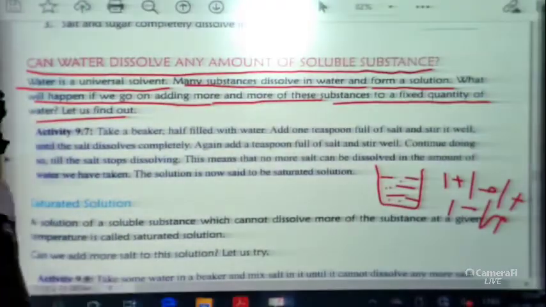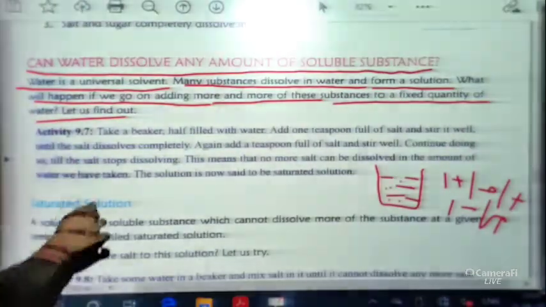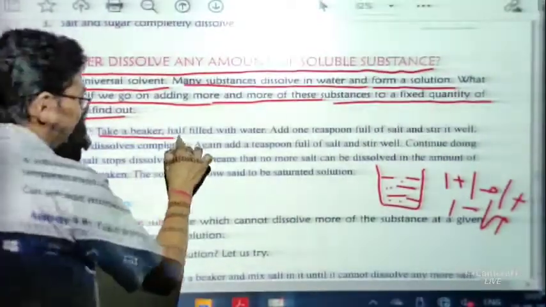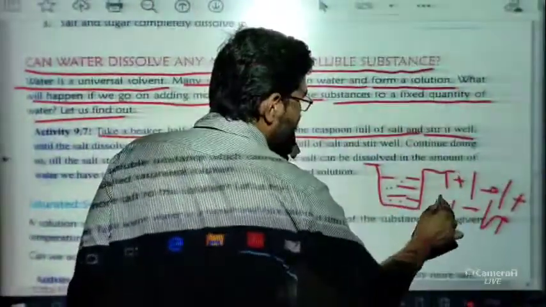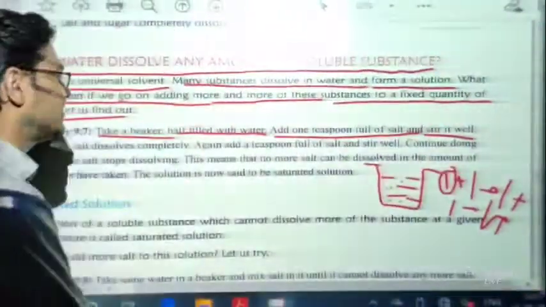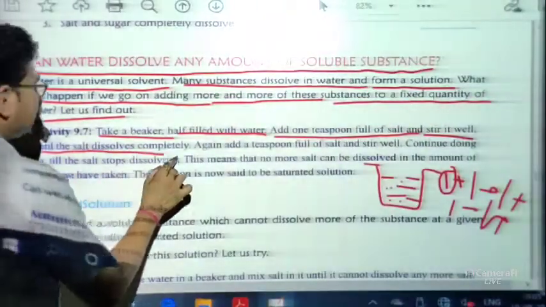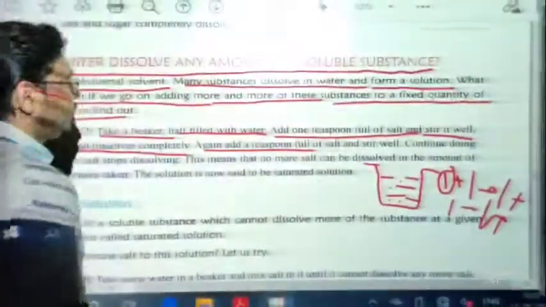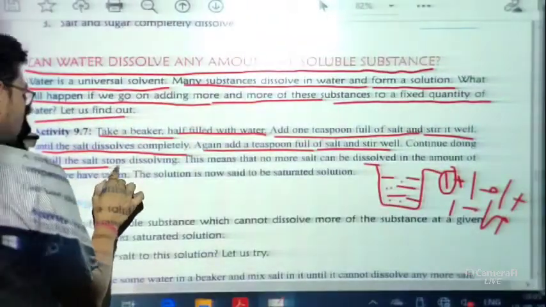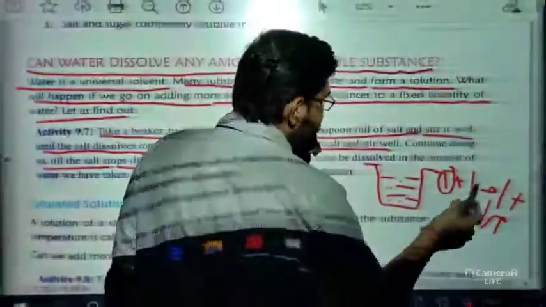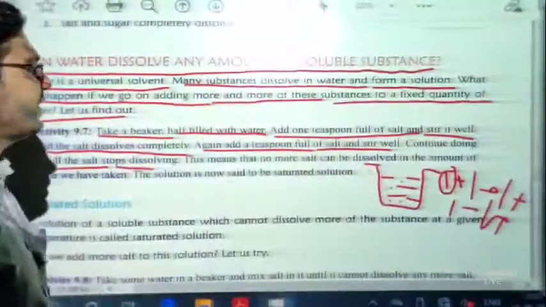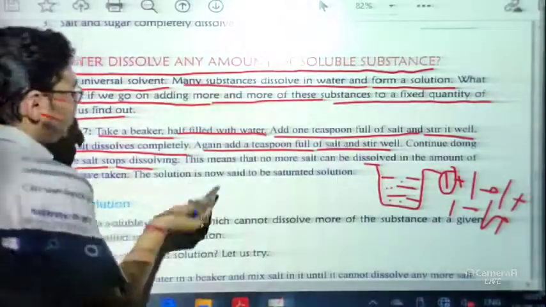Okay, so let us discuss this activity. Take a beaker half filled with water. So this is our beaker which is half filled with water. Add 1 teaspoon of salt and stir well. So first of all we use 1 teaspoon of salt and we stir the solution well until the salt gets dissolved completely. Again add a teaspoonful of salt and stir well. Now continue doing so until the salt stops dissolving. Okay, so as we have discussed, if we keep adding one teaspoon of salt, a time will come when the salt will not dissolve.